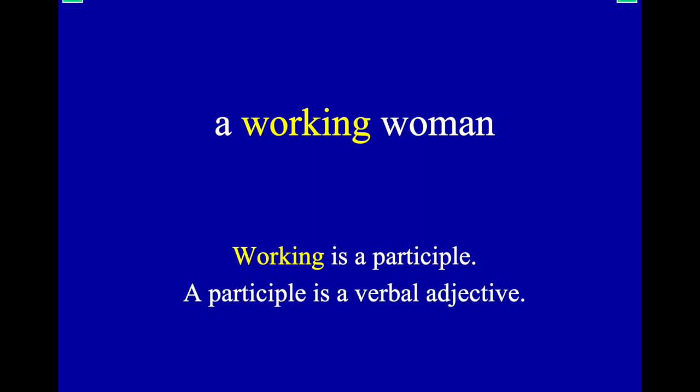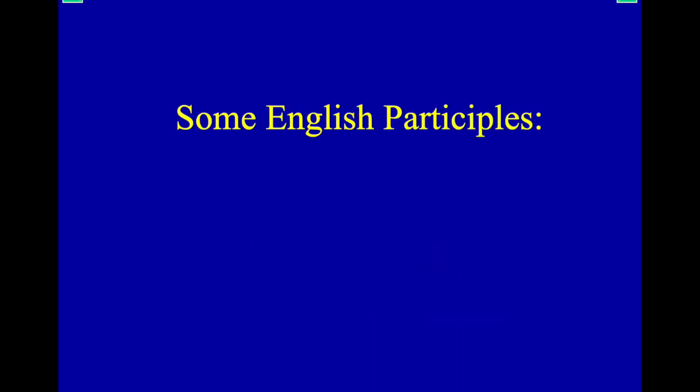We might be able to use these verbs as describing words to describe someone who does them. And in that way, we are using a participle. So a participle is a verb, a word describing action, that we are using instead to describe a person or a thing that does that action. A participle is a verbal adjective.